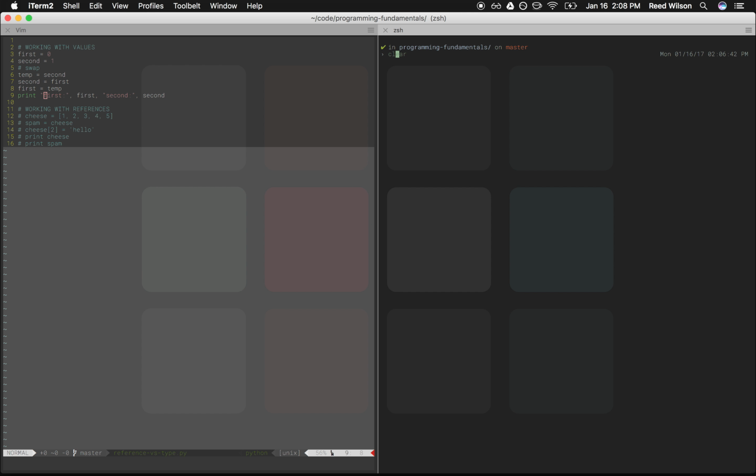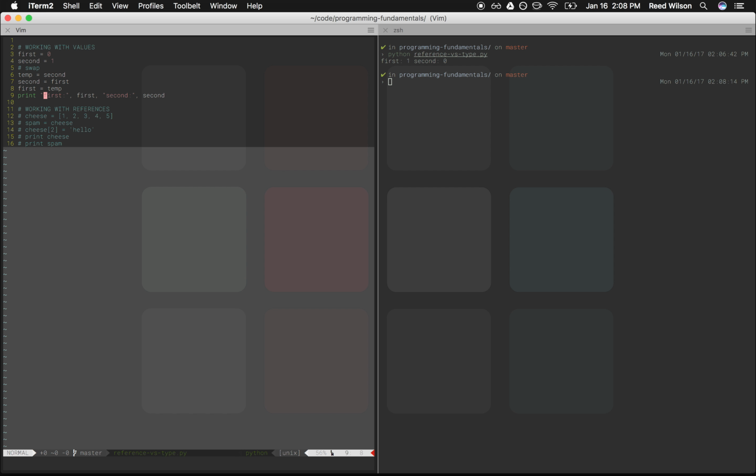So now what we'd expect is that first would be 1 and second would be 0. So let's try it out. When we try that out, first equals 1, second equals 0. That's exactly what we'd expect. So what happened is that every time we made an assignment, it copied the value. What we're going to see is that when we do this with a list, it's not going to behave the same way.